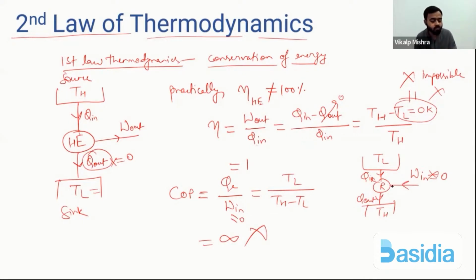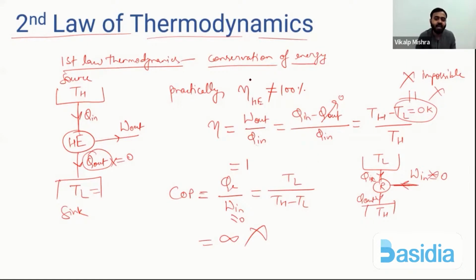Heat always flows from higher temperature to lower temperature. Heat never flows from lower to higher. Here heat is flowing from lower to higher. We are removing heat from lower temperature because we want to maintain lower temperature. So heat cannot flow automatically from lower temperature to higher temperature. That's why we have to do some external work, and with the help of this external work, heat can be extracted from lower temperature.